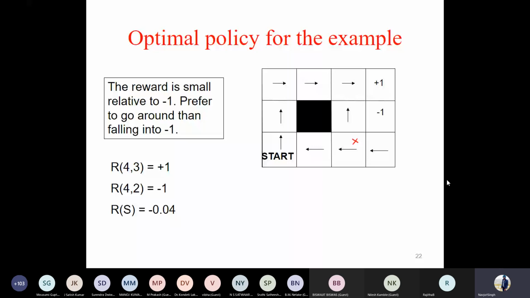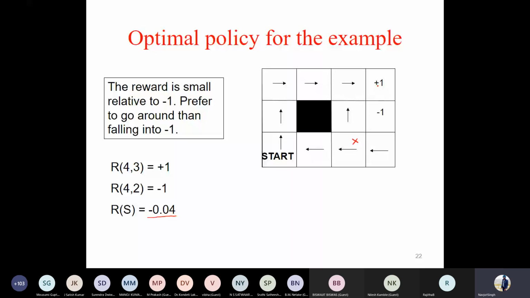The reason is that you have taken a very small reward for all the states, which is minus 0.04. This small reward gives you an idea that even if my total number of steps is very large, the overall effect won't be much. Like in this case, the steps you have taken are around 7 to 8 steps to reach +1. If you find out the utility, the difference won't be very large.